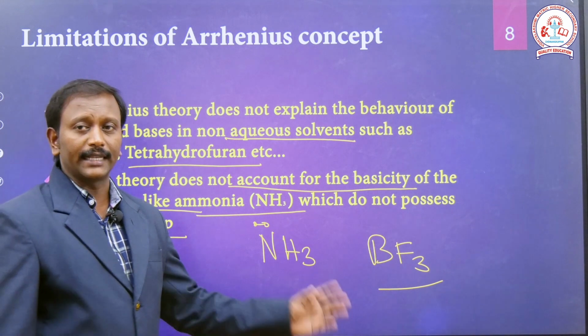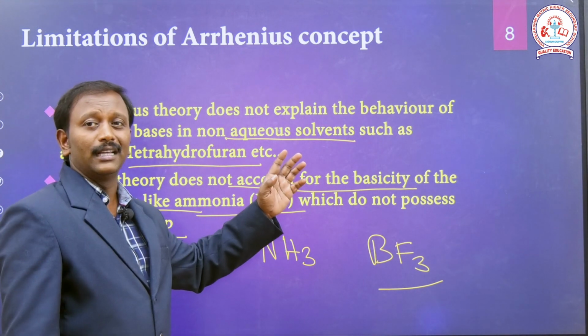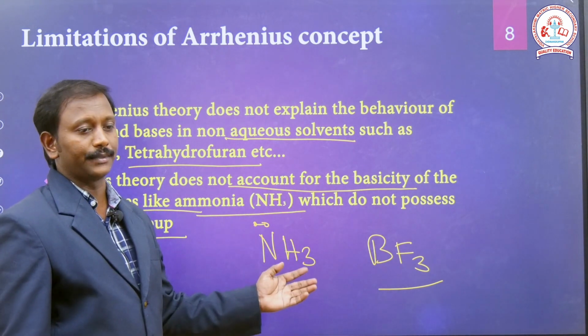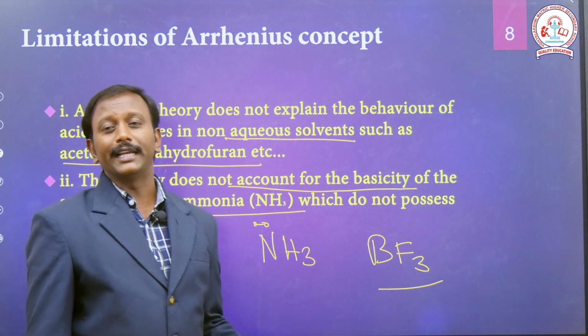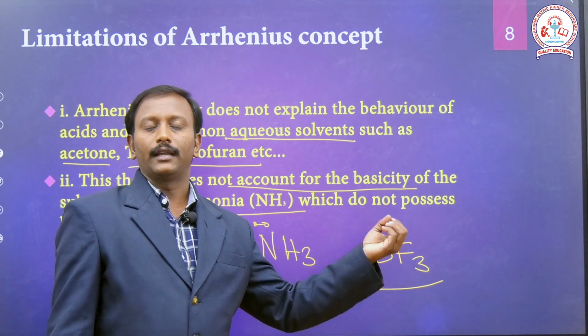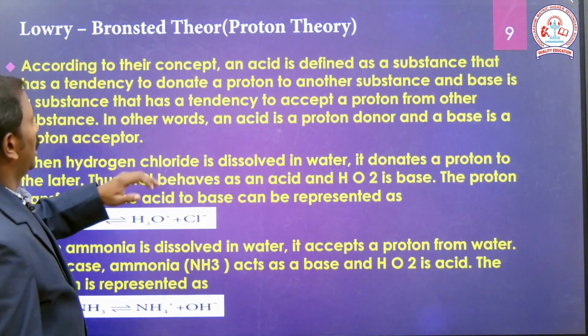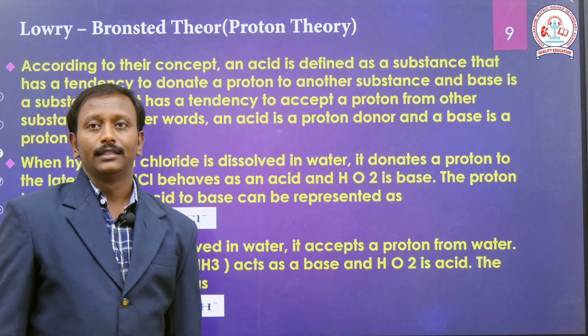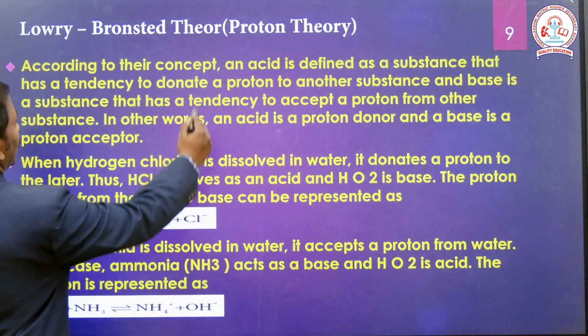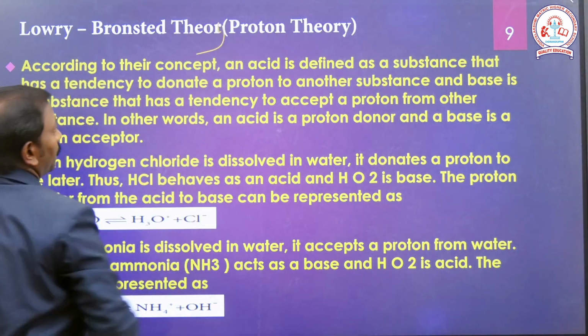Right. Next, because of the failure, the inability of the Arrhenius concept to explain these, we introduced a new concept called the Lowry-Bronsted theory. The Lowry-Bronsted theory is a proton theory.